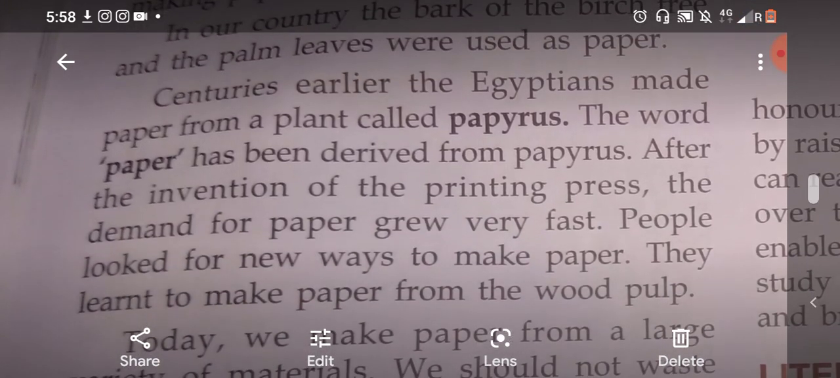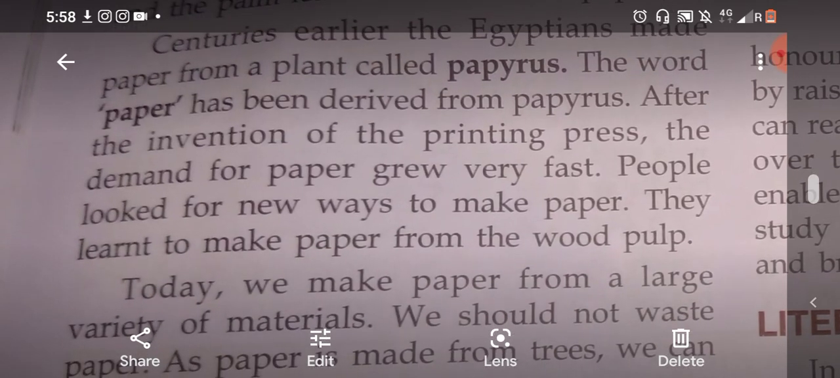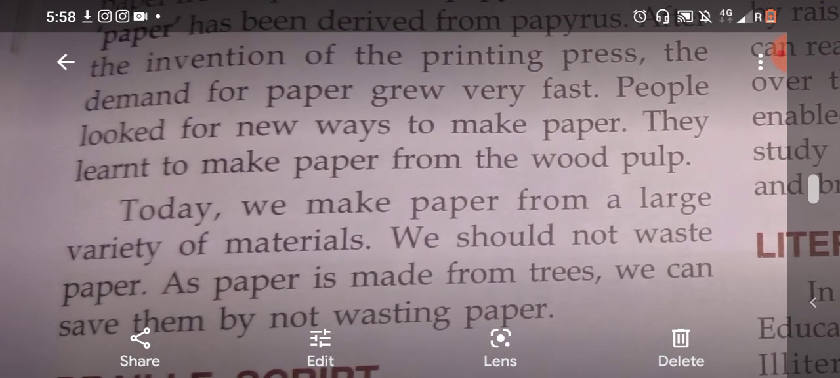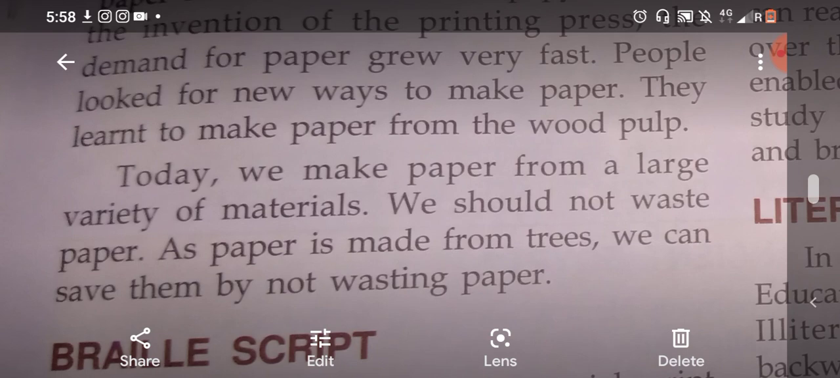Centuries earlier, the Egyptians made paper from a plant called papyrus. Okay, and the word paper has been derived from papyrus. And after the invention of the printing press, the demand for paper grew very fast. People looked for new ways to make paper. They learned to make paper from wood pulp. Today, we make paper from a large variety of materials, and we should not waste paper as paper is made from trees and we can save them by not wasting paper.